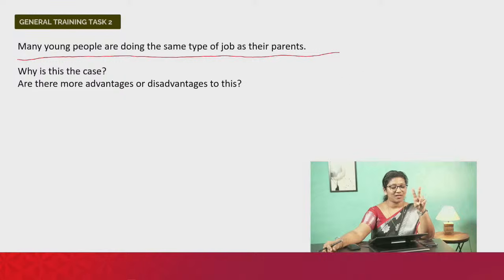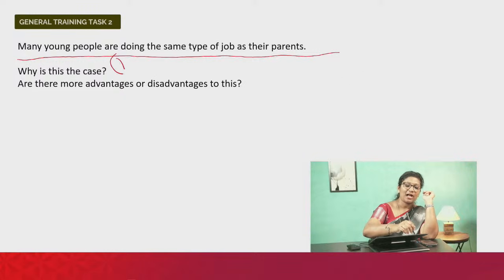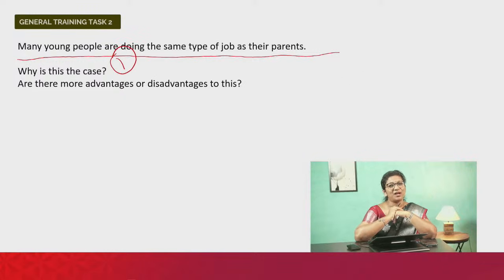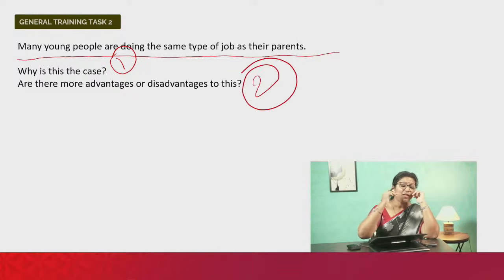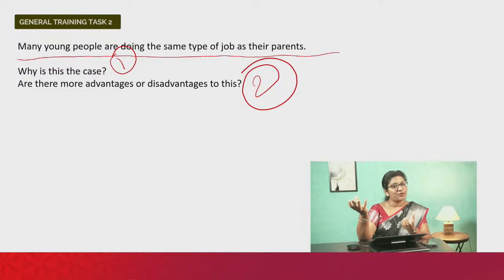There are two questions you need to answer. The first one is, why is this the case? Why do children or young people choose the same profession as their parents? First one. Second question, are there more advantages or disadvantages to this? Again, an opinion is asked. Do you think the advantages of choosing the same profession are more, or do you think the disadvantages are more?